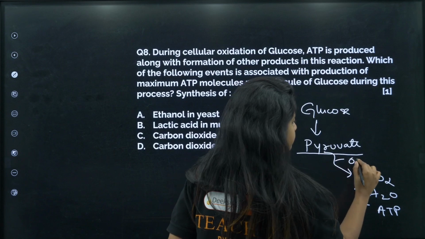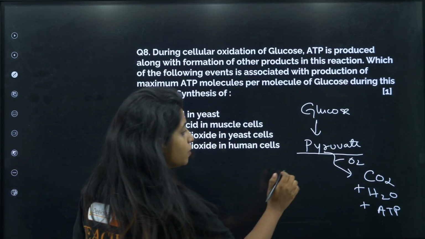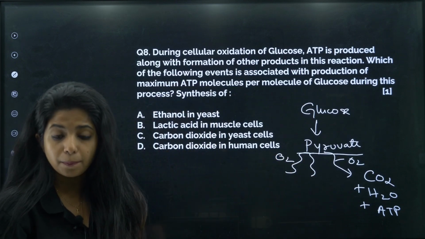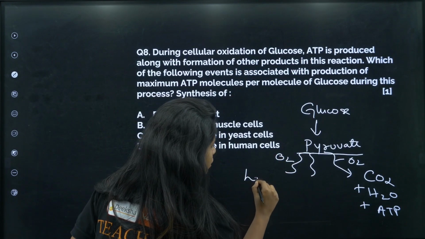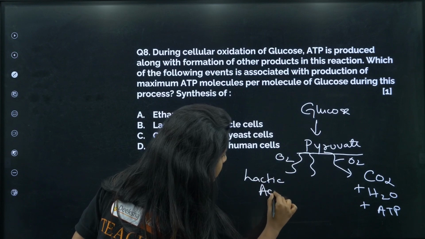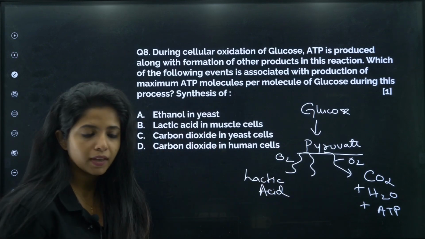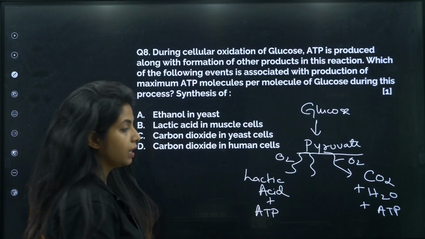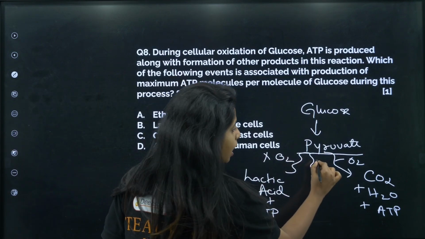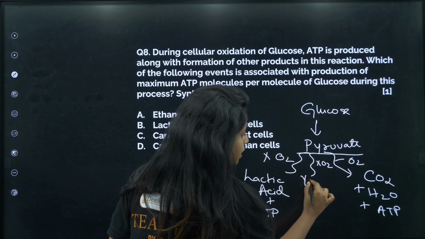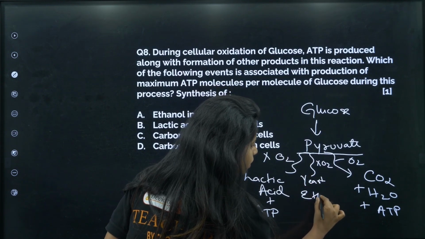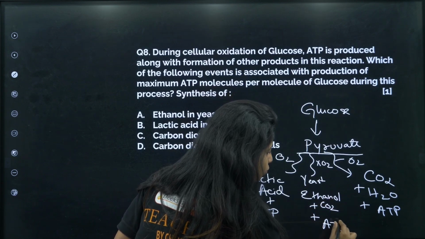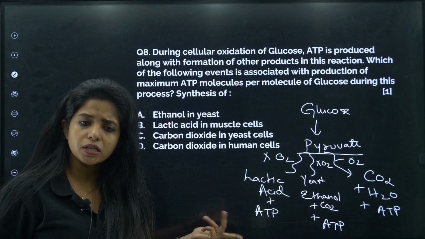Now, suppose this is when oxygen is there. Suppose oxygen is not there. At this point of time, in our body, the pyruvate converts into something else that is known as lactic acid, my dear children, and also again ATP. Again, this is when oxygen is not there. This also happens in the case of yeast, where ethanol is being produced, and then CO2 is also being produced, and then ATP is also being produced. So, ma'am, in 3 places ATP is being produced.